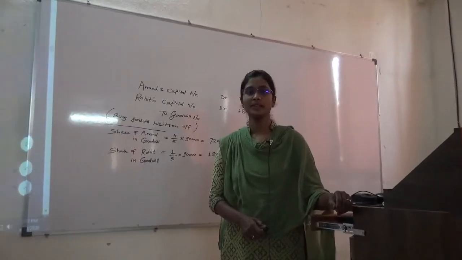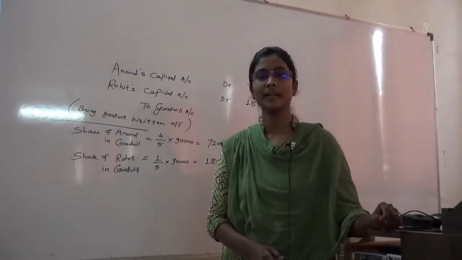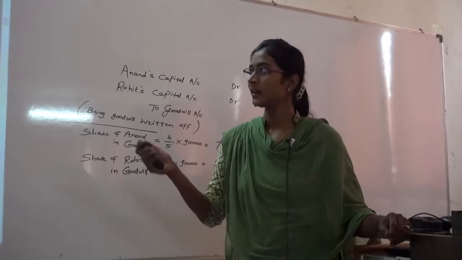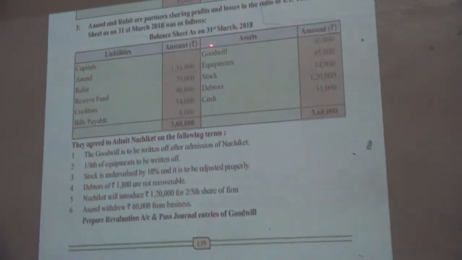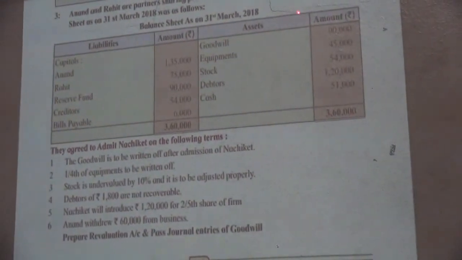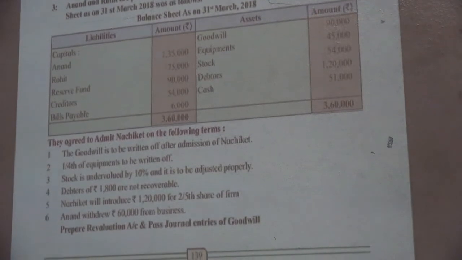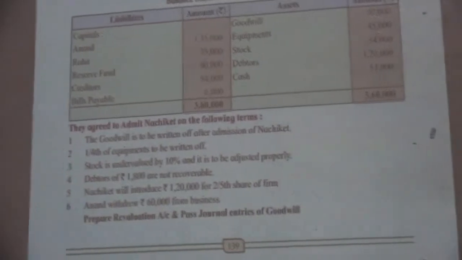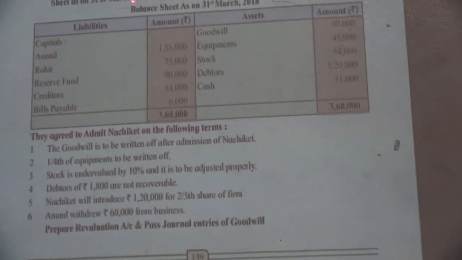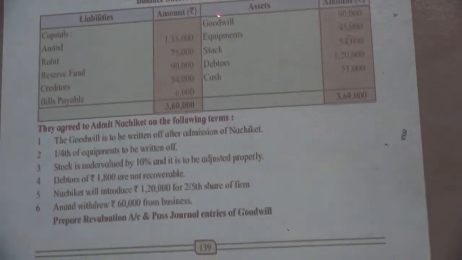Today we are going to learn illustration number 3 from admission of partner. Here is the problem. Anand and Rohit are partners sharing profits and losses in the ratio of 4:1. Anand and Rohit are two partners in the firm. Their profit sharing ratio is 4:1. Then their balance sheet as on 31st March 2018 was as follows.